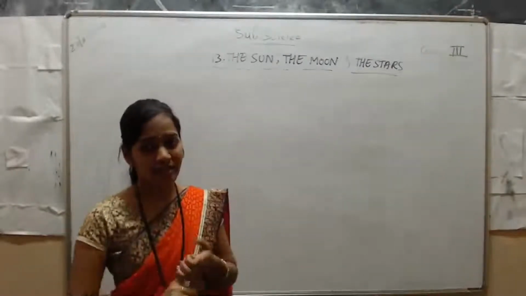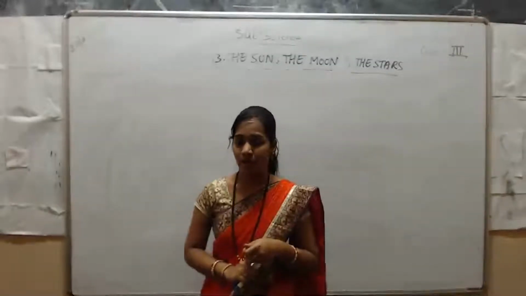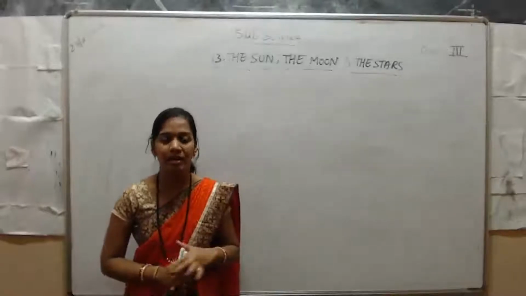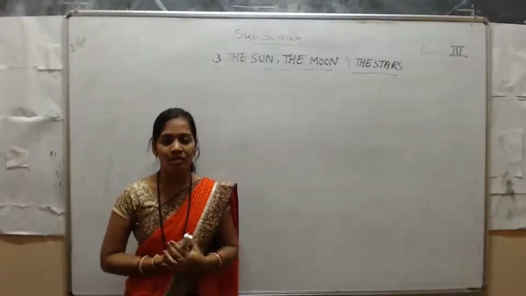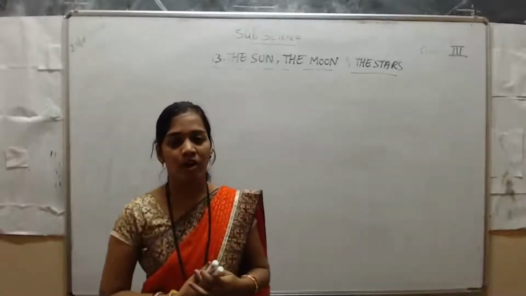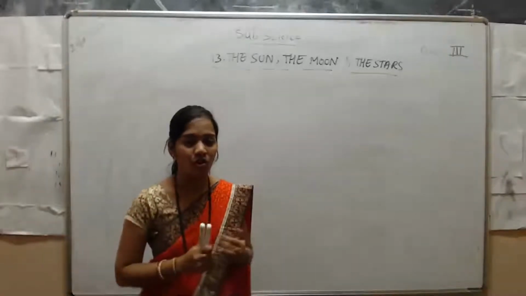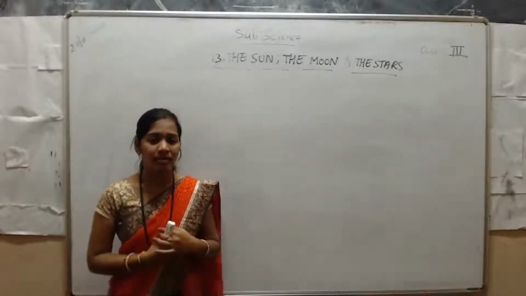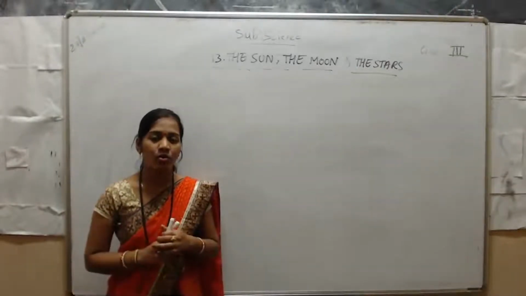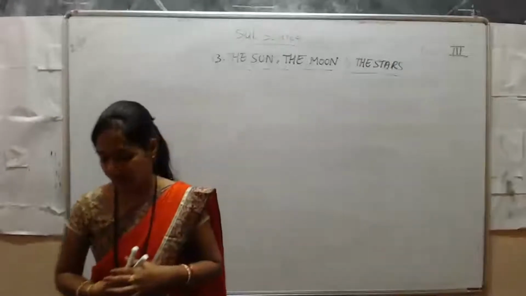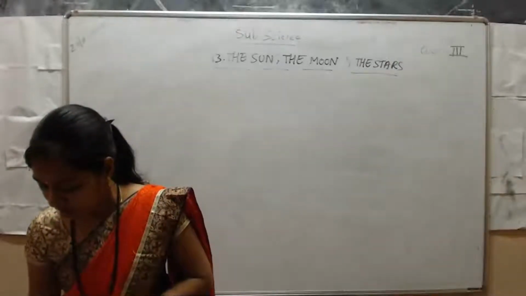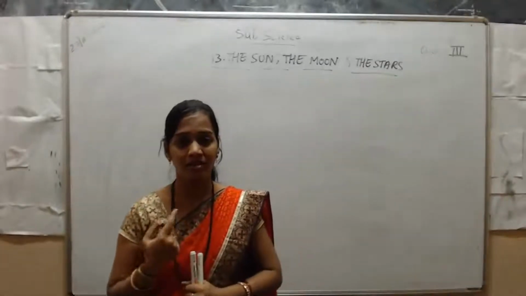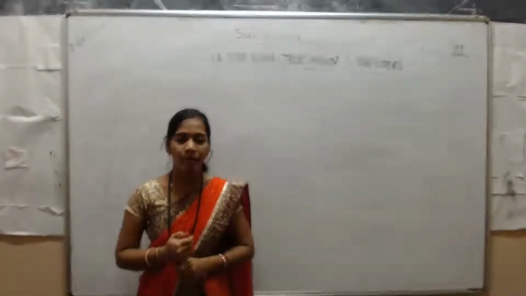Excluding these, in space not only these three objects are there. There are many other heavenly bodies present. Which are those? For example, constellations, asteroids, comets, and satellites are present in space. So stars, and also the main thing, planets. Our space contains planets. Okay, what do you mean by planets?